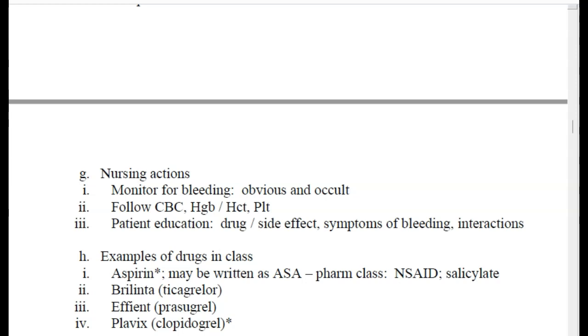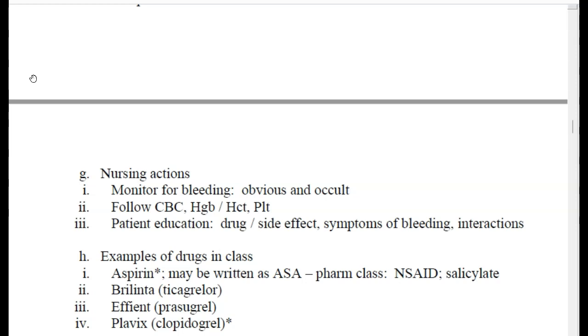So examples of drugs in this class, one is aspirin, right? Aspirin, you have to remember, can be written as ASA, and its pharm class can be classified as NSAID or salicylate. You'll occasionally hear about Brilinta or ticagrelor, Effient or prasugrel, and another very common one that you have to remember is Plavix or clopidogrel. Plavix or clopidogrel is an antiplatelet agent, so the therapeutic class is antiplatelet. The pharm class is platelet aggregation inhibitor.